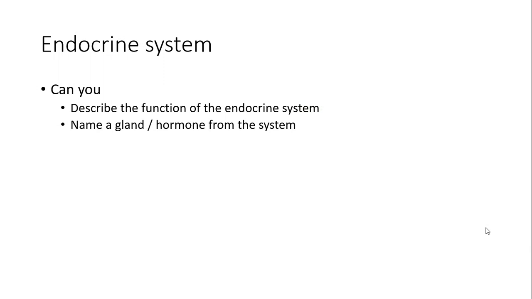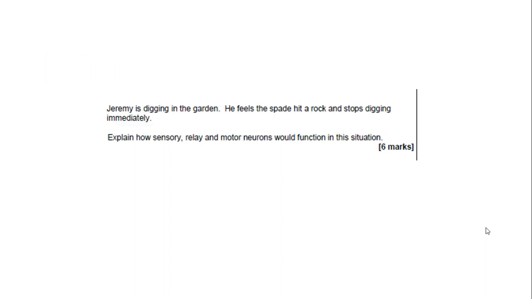The endocrine system, make sure you can describe the function of the endocrine system, so what it does. You need to refer to the bloodstream, you need to refer to hormones, you need to refer to glands. You could refer to the fact it's slower than the nervous system, and you need to be able to name at least 1 gland and hormone from the system. I would recommend learning 2 that are not adrenaline, adrenal gland, just in case.